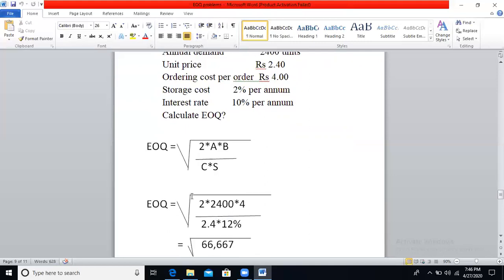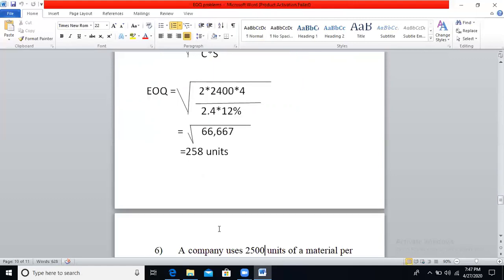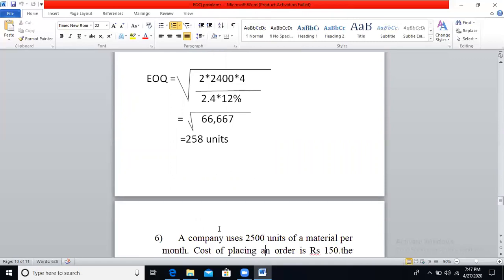Here annual consumption will be 2400, buying cost per order will be 4 rupees, cost of material will be 2.4, and carrying cost or storage cost will be 12%. To simplify this, EOQ is equal to square root of 2 into 2400 into 4 divided by 2.4 into 12%. If you simplify this, you will get square root of 66,667. So you will get 258 units.